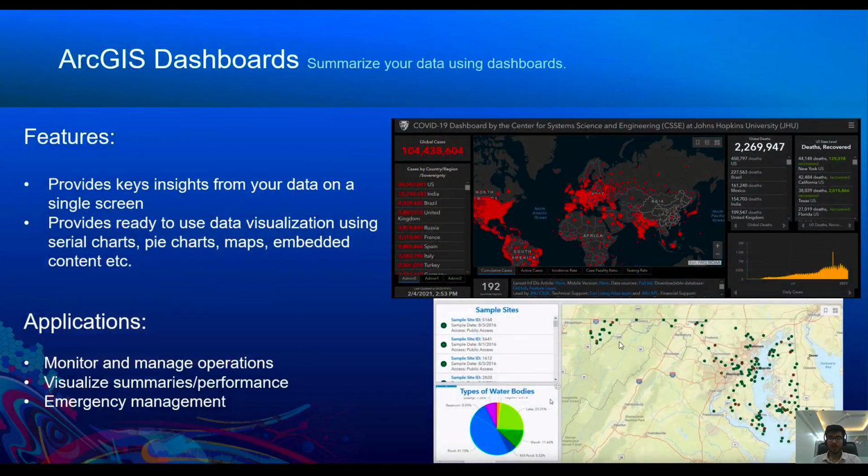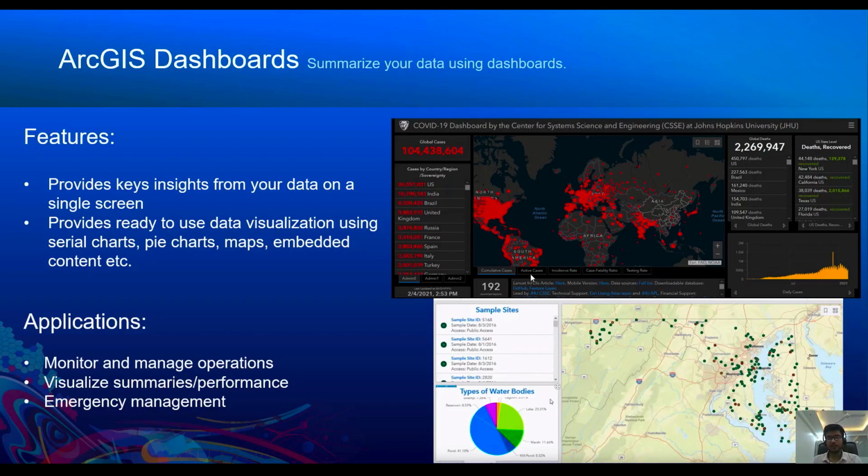A dashboard is a great way to share key insights from our data in the form of charts, maps, etc. They're extremely useful information providing tools, as we must have realized from this COVID dashboard, which was created by Johns Hopkins University. This dashboard is providing so much information in just one single screen. They're extremely helpful in monitoring and managing operations and visualizing performance and summaries, etc.